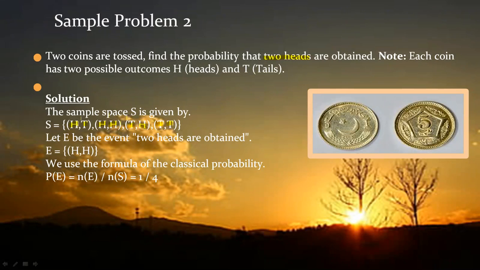So these are my possibilities. How many possibilities? Four. Count down: one, two, three, four. It means four possibilities were there. Four possibilities were there. I have written them there.